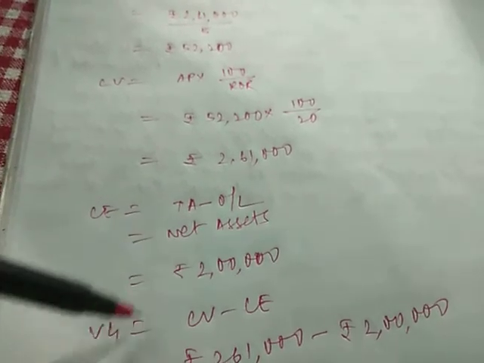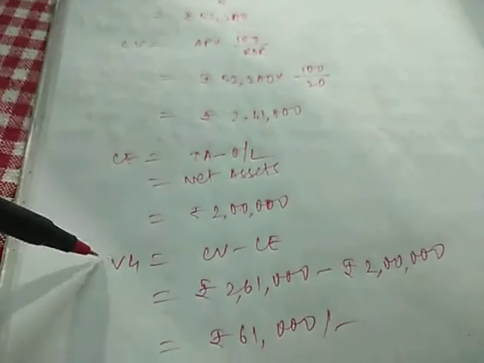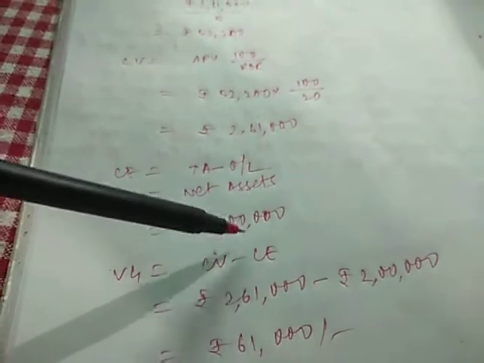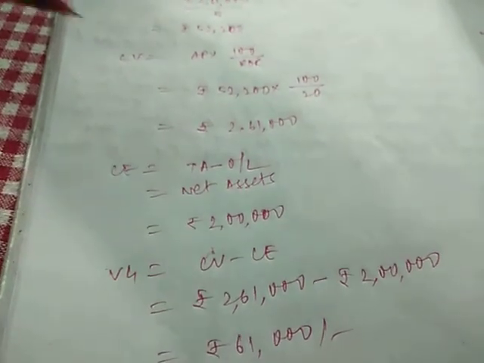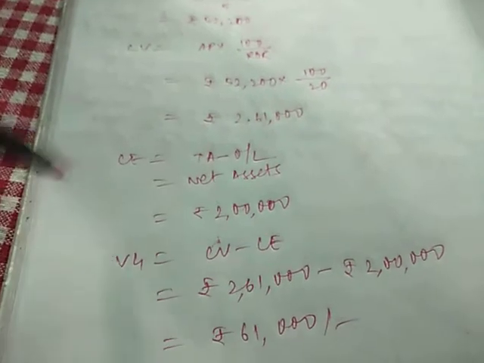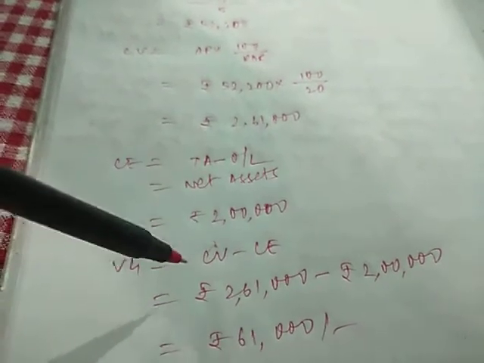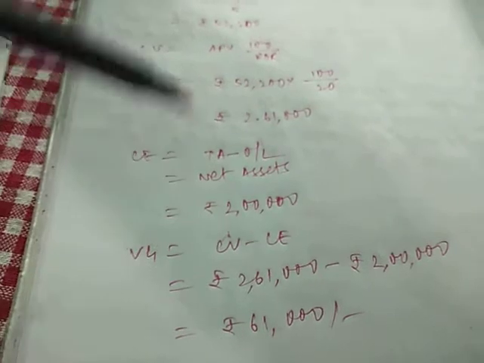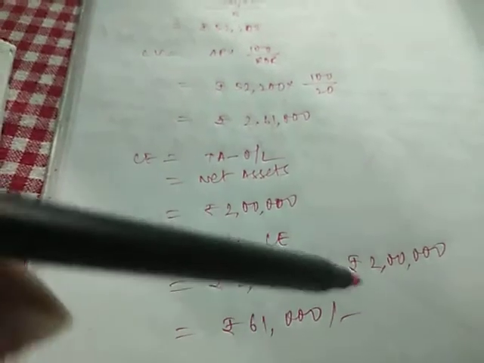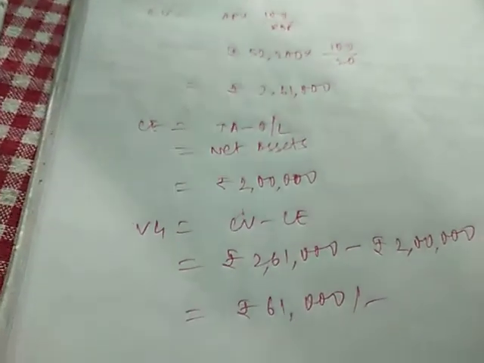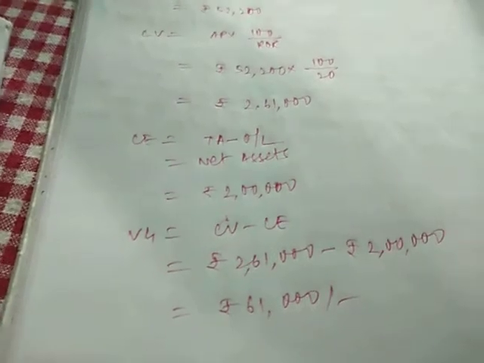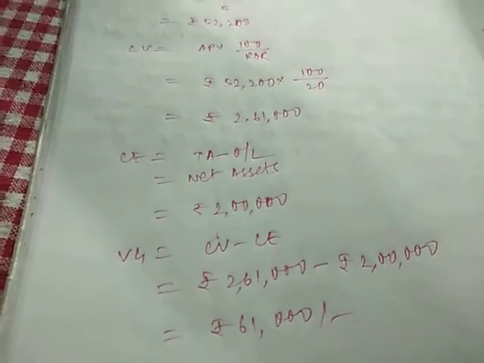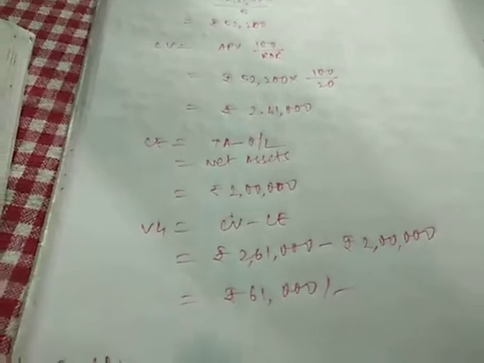Now value of goodwill will be capitalized value minus capital employed. In the capitalization of average profit method, the value of goodwill is found as capitalized value minus capital employed, that is rupees 2,61,000 minus rupees 2 lakh, the capital employed, so it will be 61,000. So value of goodwill is 61,000 by the capitalization of average profit method. In this way this question is complete. Now we'll see one more question here. You can check question number 40.